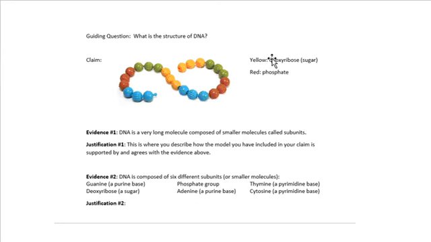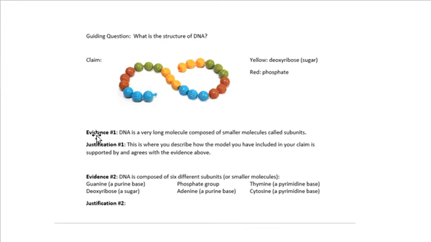And make sure somewhere with that you also include a key. I didn't type out an entire key here, but for all 6 of those different colors that you had in your model, you need to state which molecule each of those 6 bead colors corresponded to. So I need to know if sugar is the white bead versus the red bead versus the blue bead. You've got to have a key that details that.